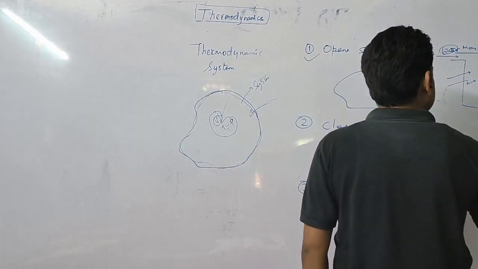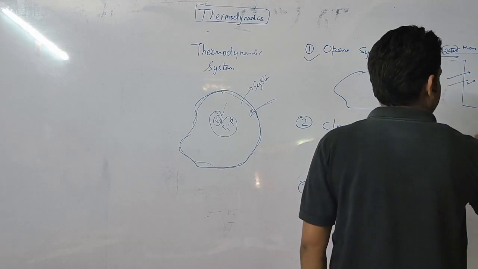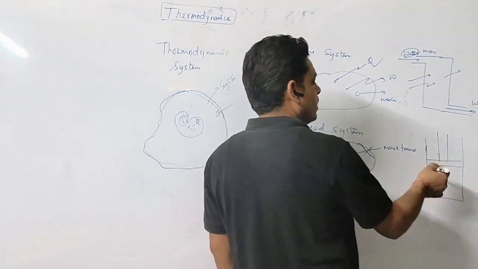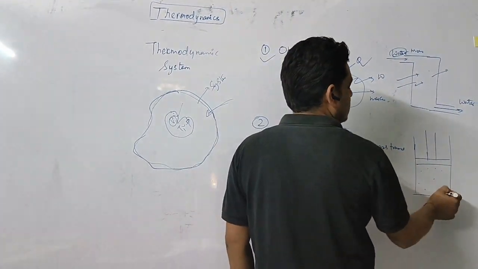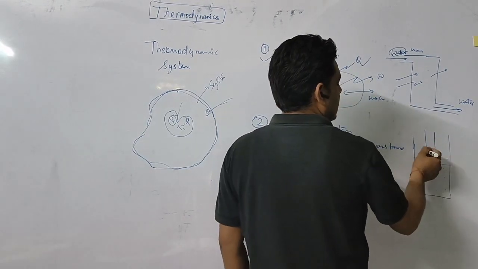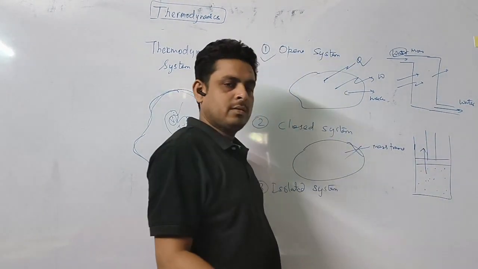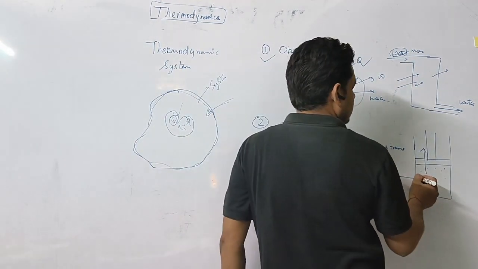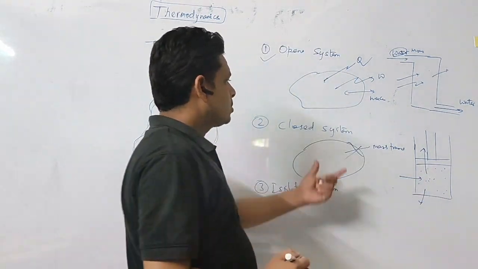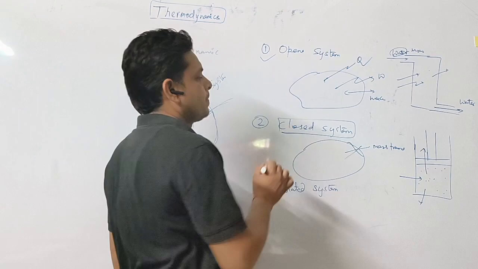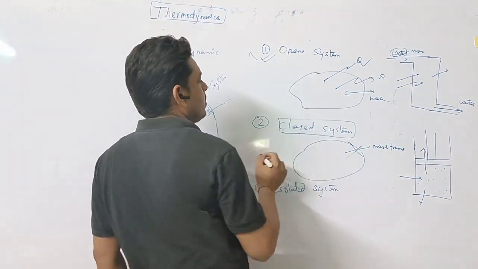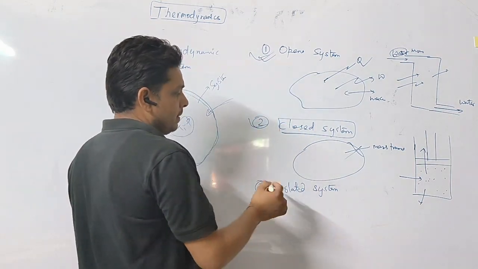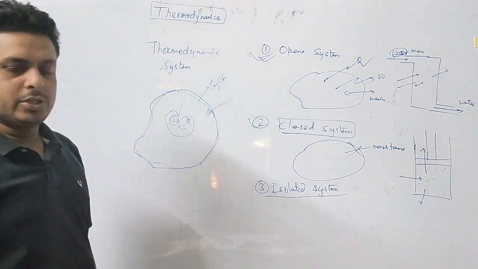See here. Suppose this is a piston and cylinder, right? You know about the IC engine. I think you are already familiar with the IC engine. So the IC engine works on the expansion of a gas. Suppose this is a gas. When this gas expands, there is no mass transfer. There is no mass coming out of the system. Only heat is going into the system or coming out of the system. So this type of system is known as closed system. Okay. So I think open system and closed system you have already understood, and third is your isolated system.